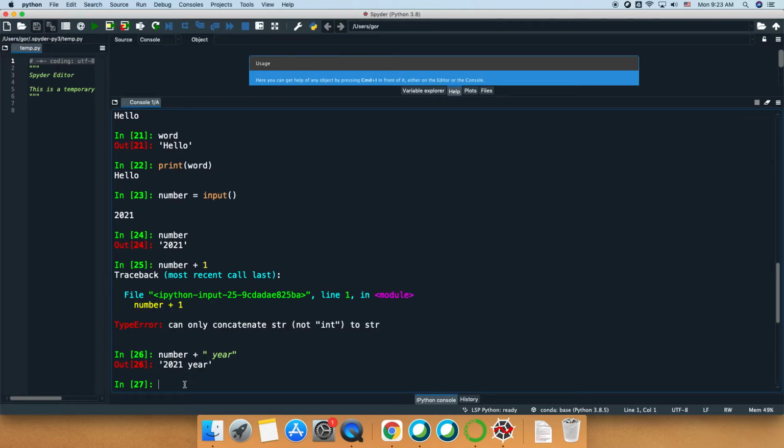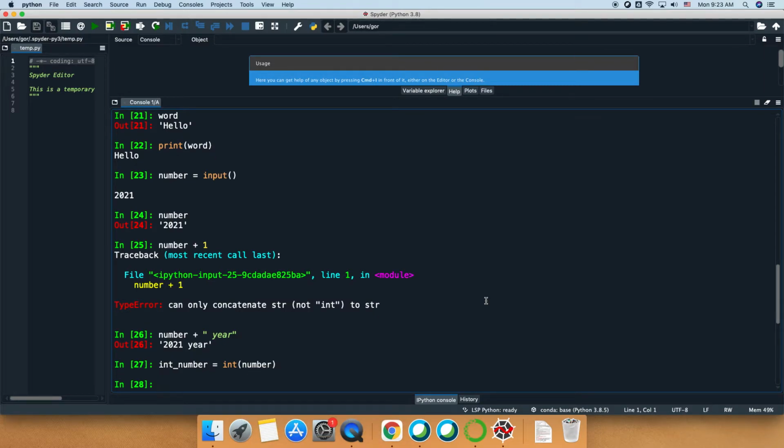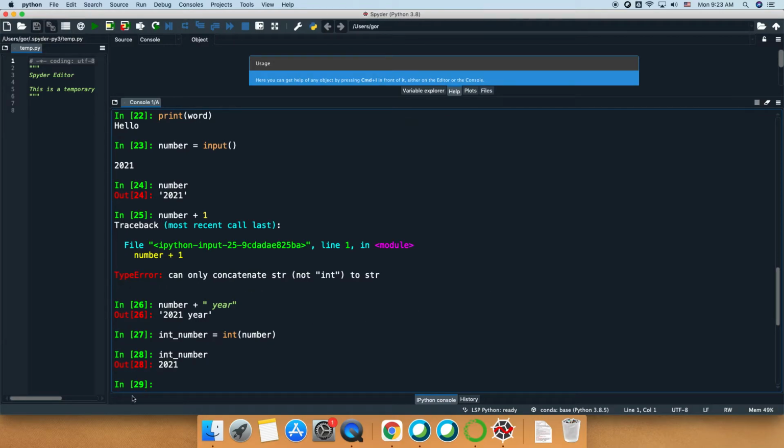So interestingly, you can convert a string to a number. Of course, I can call this variable integer number, and this will be int, the function we used before, applied to the variable number. If I now look at what I have in my int number, it will be 2021 without the quotation marks, right?